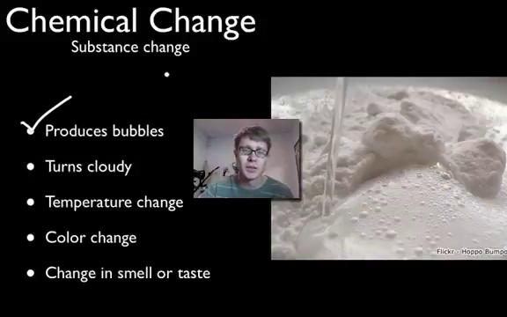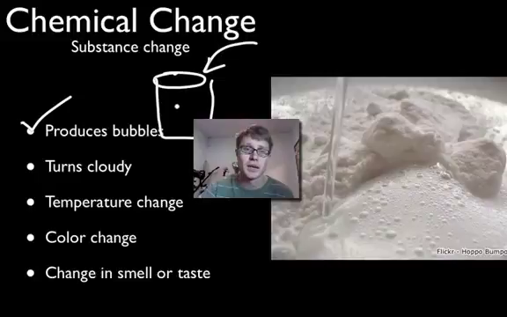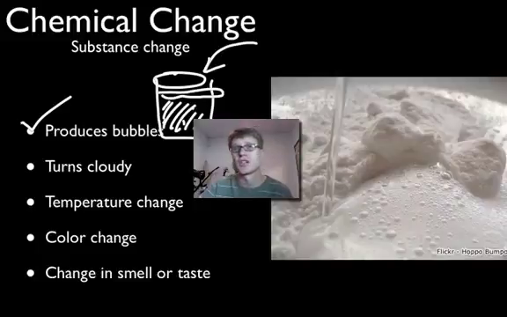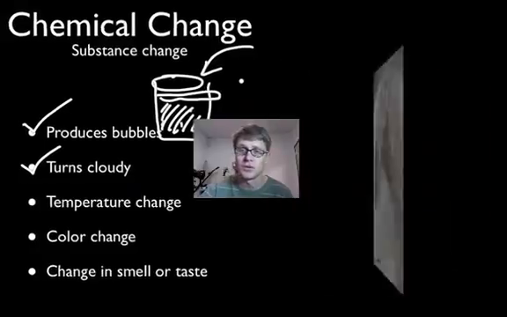Let's say we mix two chemicals together. So we've got chemical A and chemical B, and we mix one chemical with the other one, which normally was clear, and it starts to get kind of cloudy. So we'd say a chemical change is probably occurring. If we ever have clouds showing up, either cloudy liquid or clouds in the air, that usually just means a new particle is being formed, and so a new chemical is being formed.